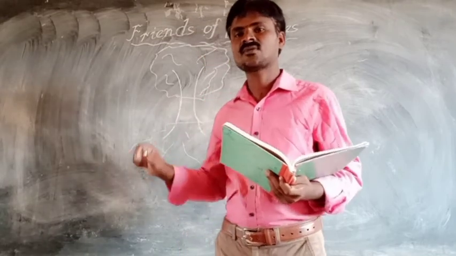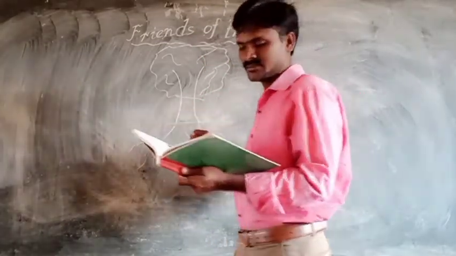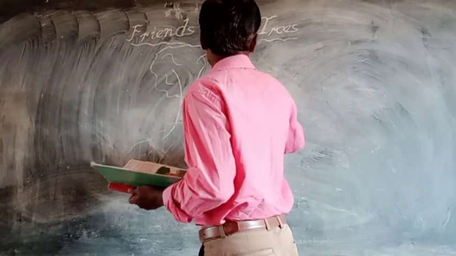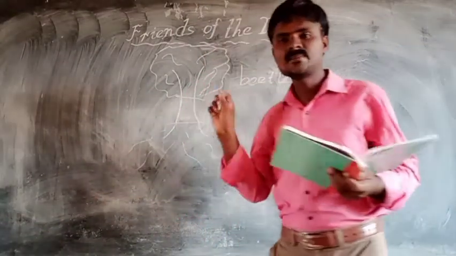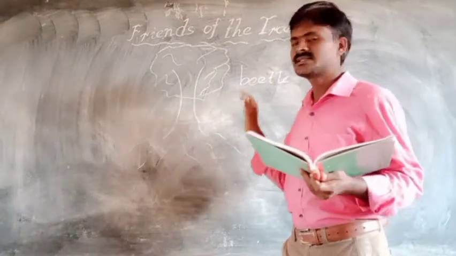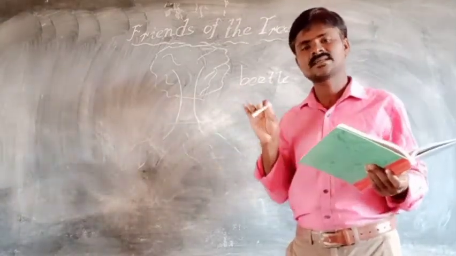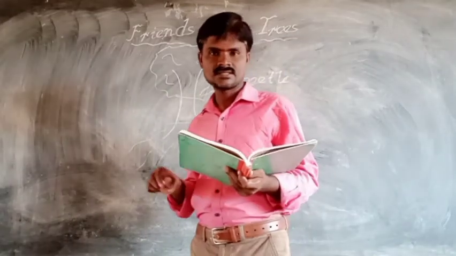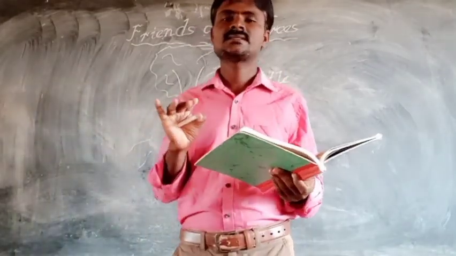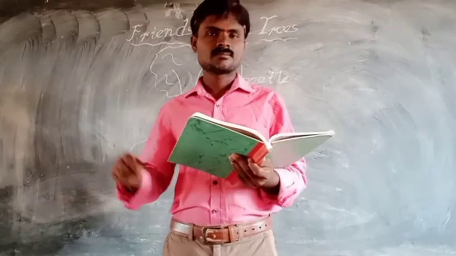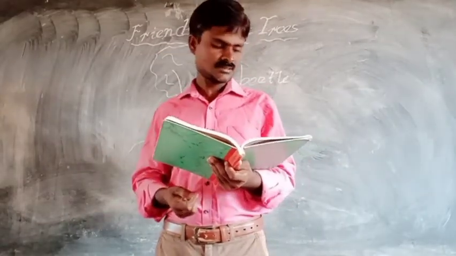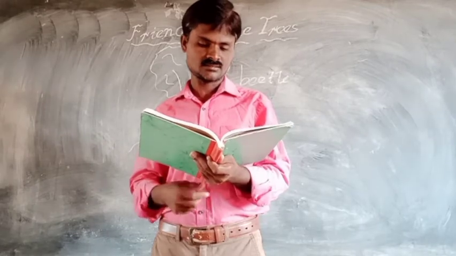What is the enemy of our forest? Beetles. Beetle is the enemy of the forest. It eats the trees and it destroys the trees. That's why the beetle is the enemy of the forest. Let us discuss the lesson now.